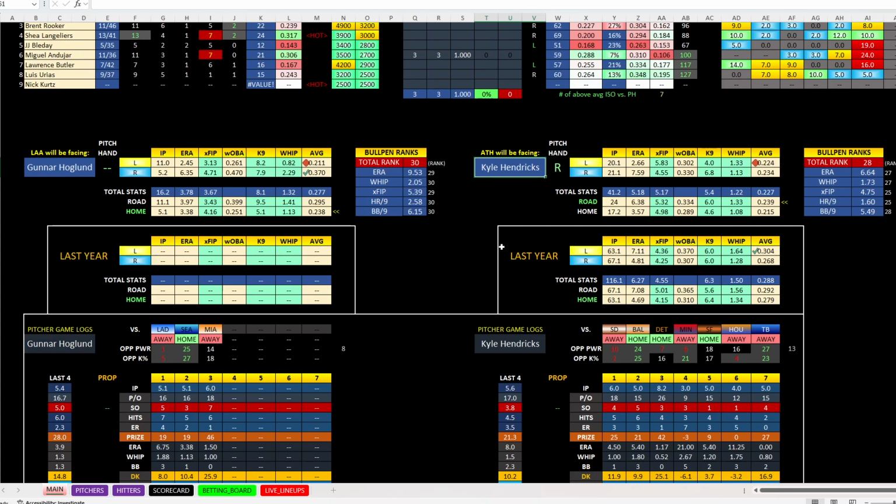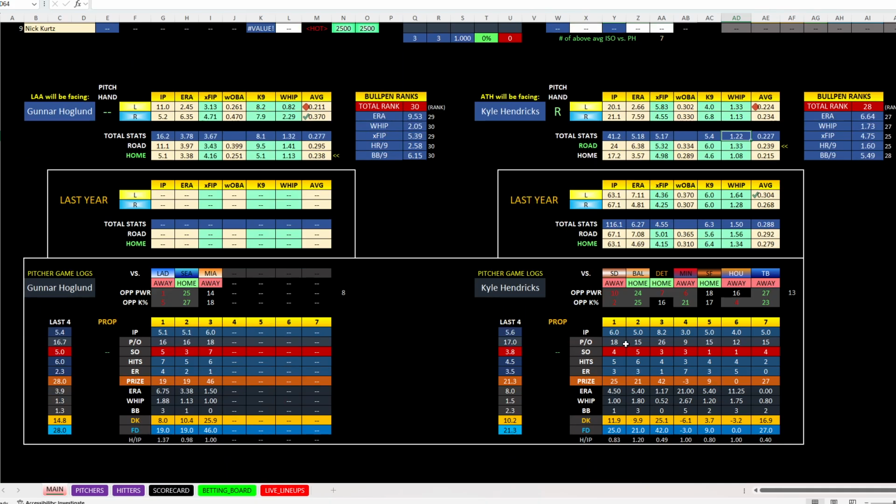Kyle Hendricks, we at least know who he is. He is a decent pitcher that's had hundreds of innings throughout the years. He's always been around. This year in 41.2 innings, he's allowing a .227 average. Pretty solid. He doesn't strike out a lot of hitters. His K9 rate is only 5.4. He has an ERA near 5, but a 1.22 WHIP, he's average. I think he can hang in there. So looking at his recent starts, kind of all over the map here, but in his last 3, he went 6, 5, and 8.2 innings and allowed 5, 6, and 4 hits, 3, 3, 1 run. Not too bad. He did get lit up here.